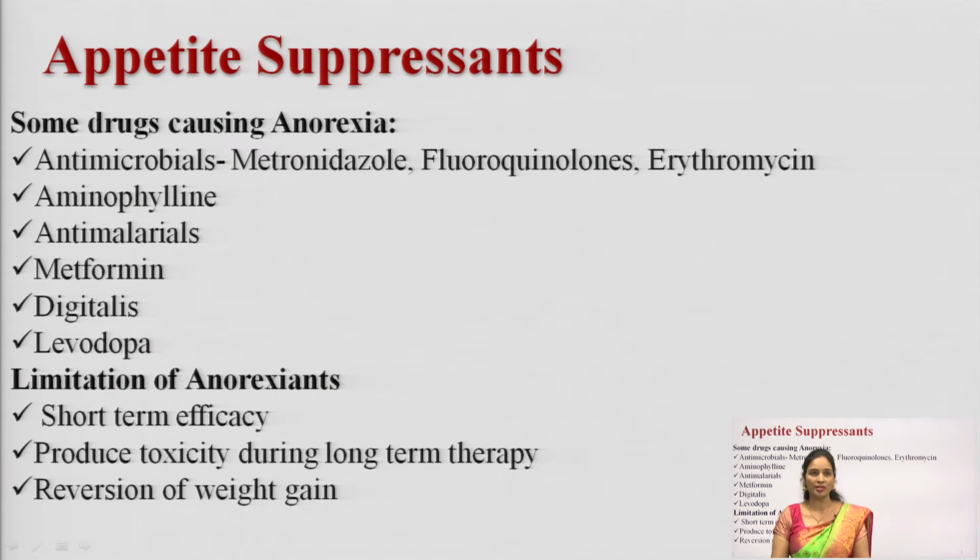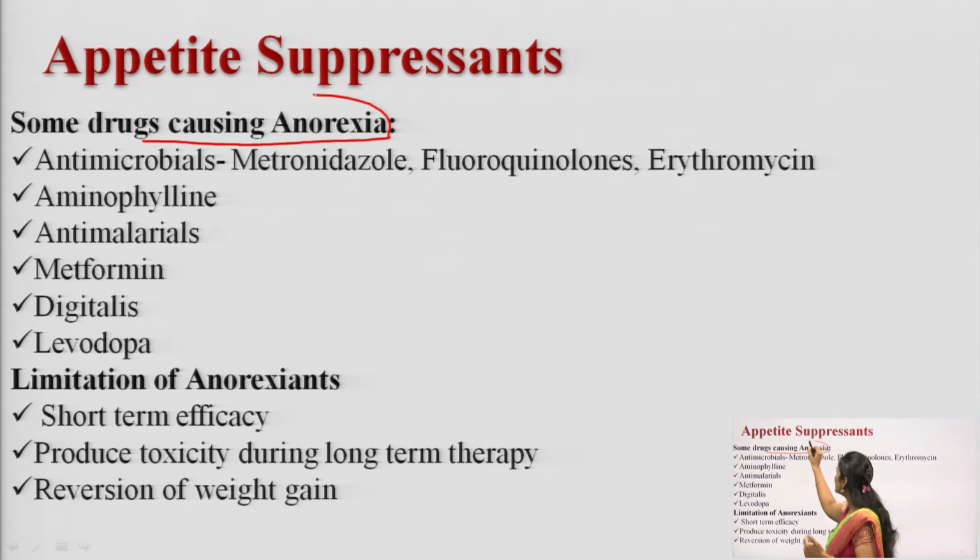Appetite suppressants are the drugs which can cause anorexia. Before going to the appetite suppressants, let me see some of the drugs which can cause anorexia. What is anorexia? Loss of appetite. First we learn to understand what drugs will decrease the appetite. There are some drugs which cause anorexia. Let me see what they are. The first one is antimicrobial drugs.